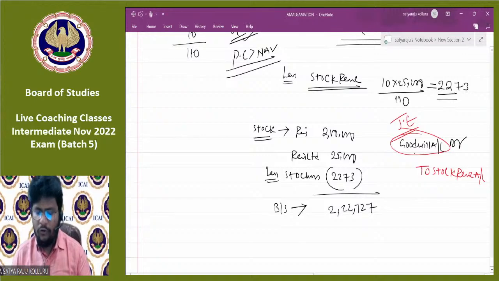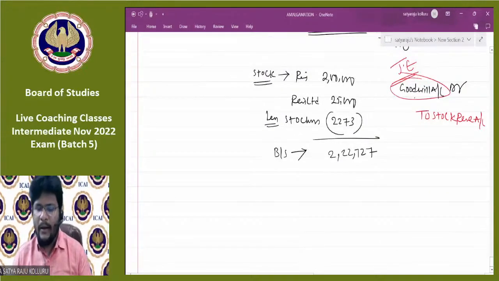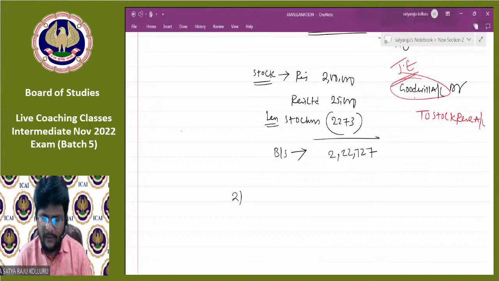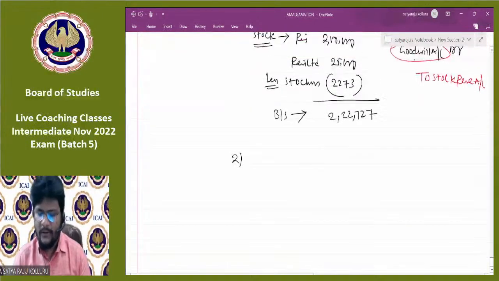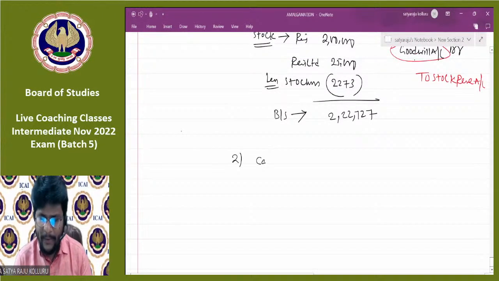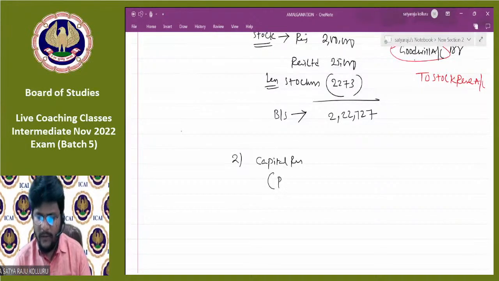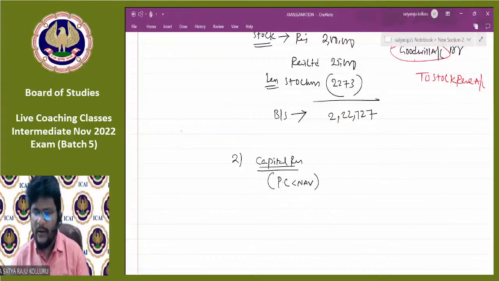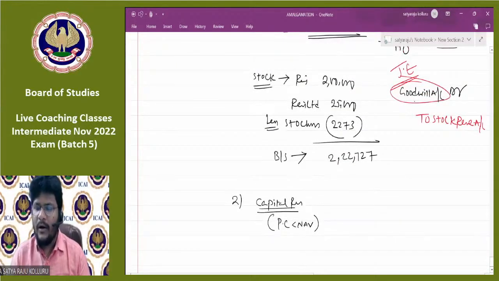For example, you are in an amalgamation in the nature of purchase. In the second entry, that is at the time of incorporation of assets and liabilities, if you end up with capital reserve, when will capital reserve come? That is the PC is less than NAV situation. If PC is less than NAV, you ultimately end up with capital reserve, right? At the time of recording the stock reserve, you may end up with goodwill, right? Now, goodwill is a capital loss. Capital reserve is a capital profit.